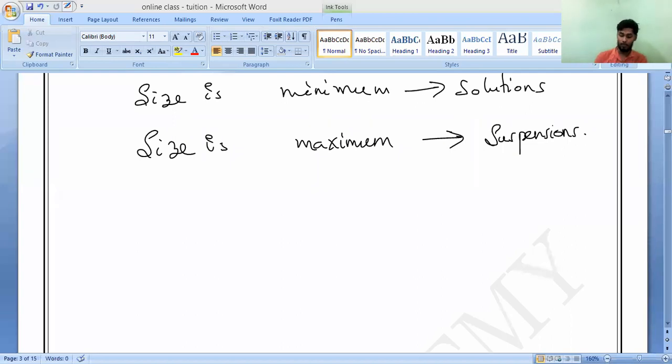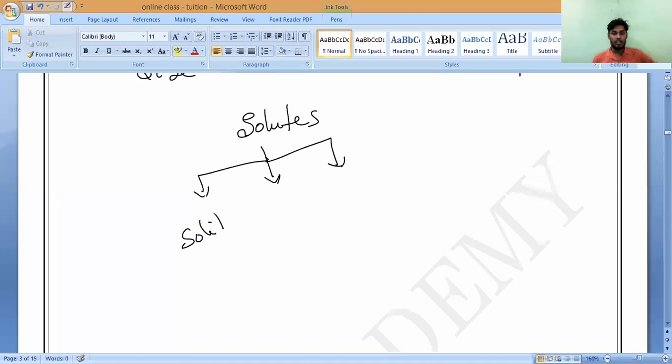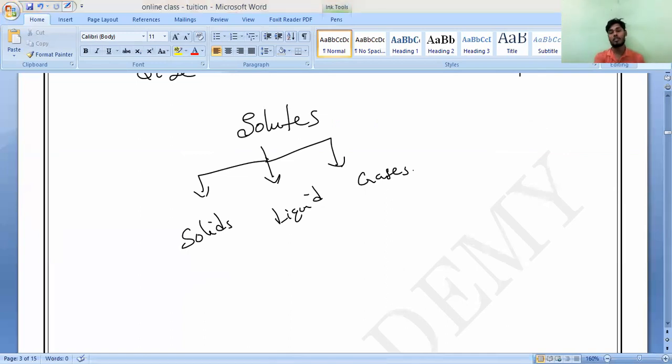Please remember, most common solutes are in solid state, so solutes are present in all three states: solid, liquid, and gas. Solvents are also present in three different states.